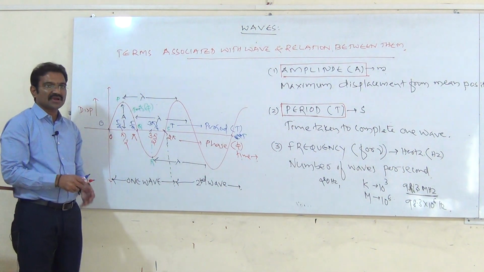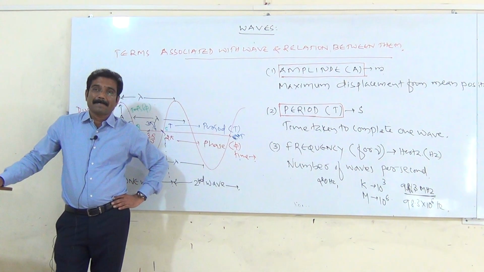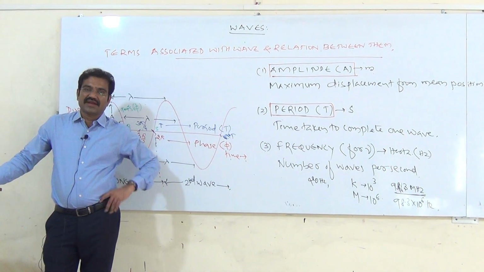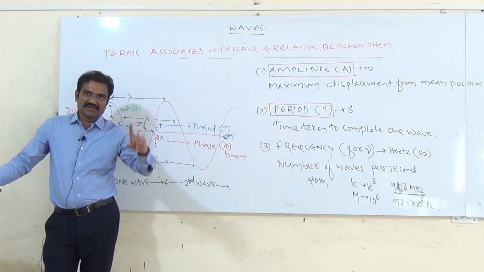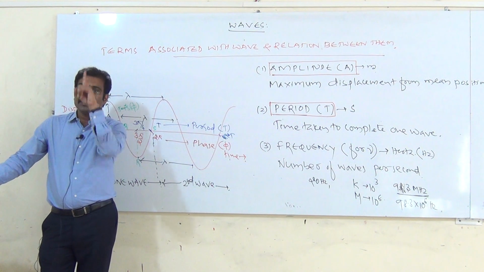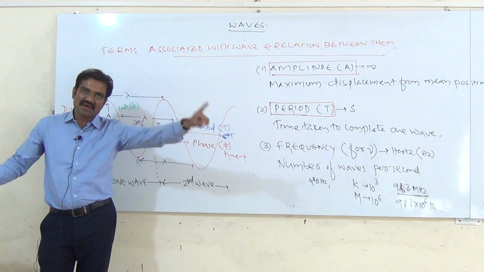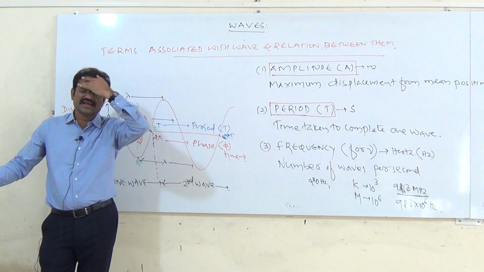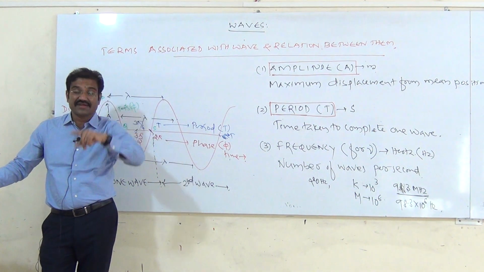Then frequency. Frequency means number of waves in 1 second. The number of waves that pass within 1 second, we call that frequency. What is a frequency?